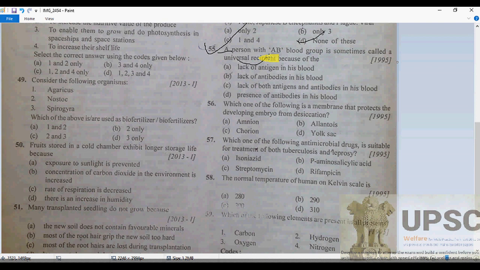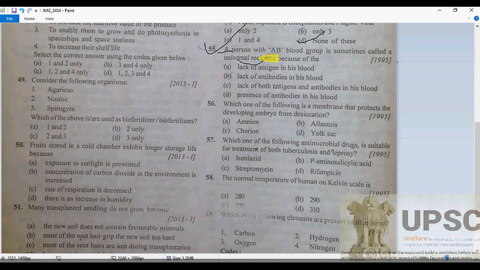Firstly, I would like to tell you who is the recipient and who is the universal donor. See, a person having blood group AB is called universal recipient.